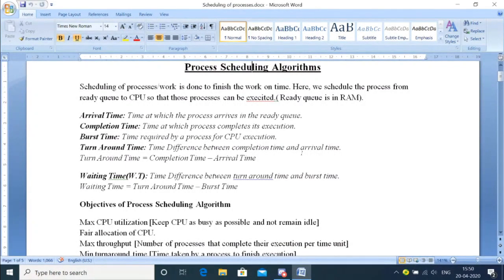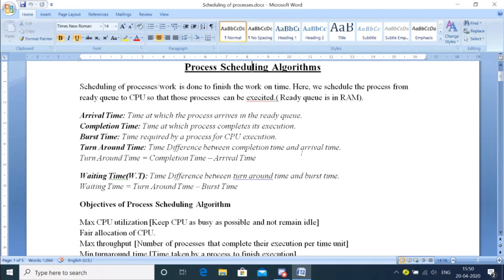That means the minimum amount of time and the minimum amount of other resources required. All those considerations are to be made. So, on what basis do we decide which process should be executed first? That will follow a certain method, and that method is basically the process scheduling algorithm.